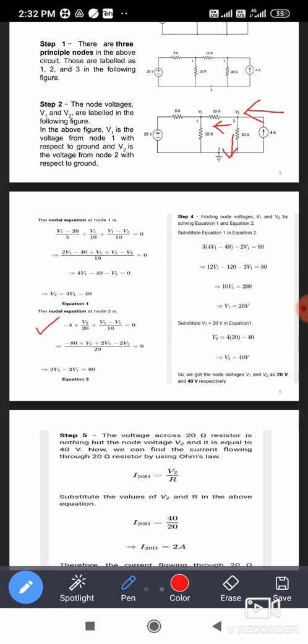Now take the denominator same, that's why you have to take the LCM of 20. So you can do the simplification and you can get the equation like this: minus 2V1 plus 3V2 is equal to 80. So solve these two linear equations.